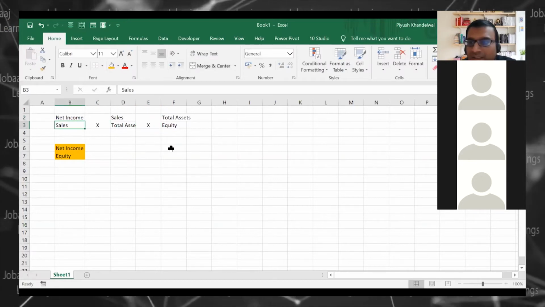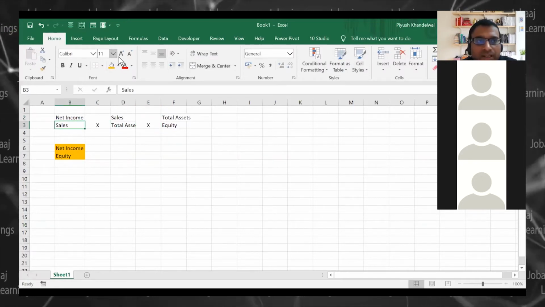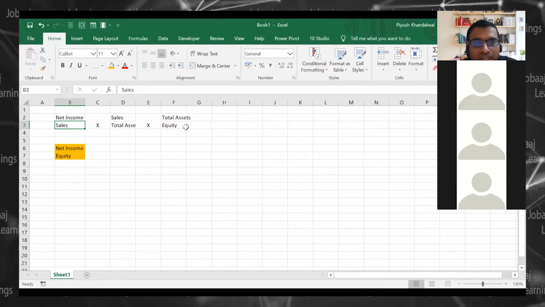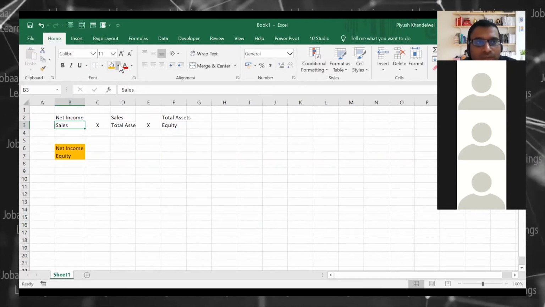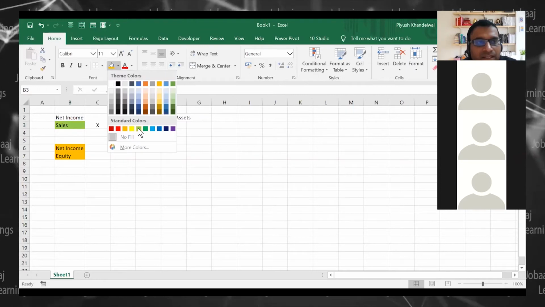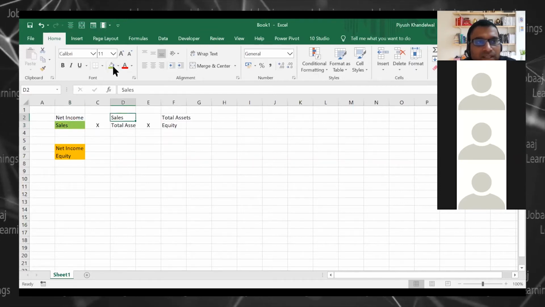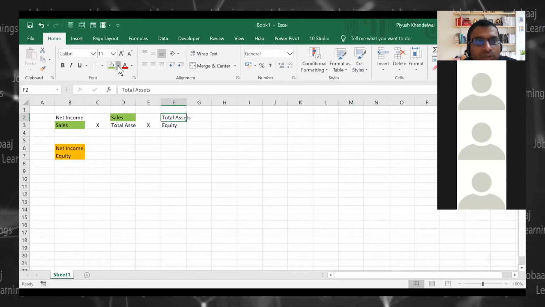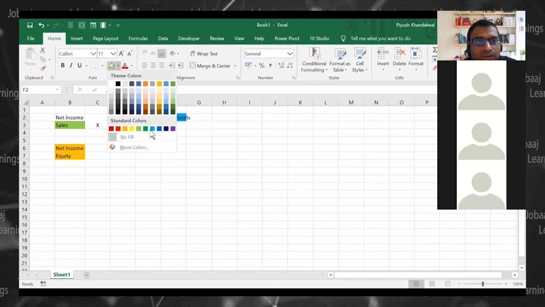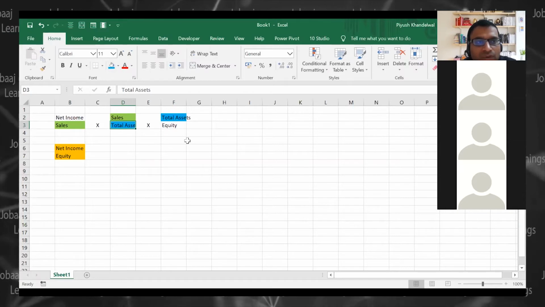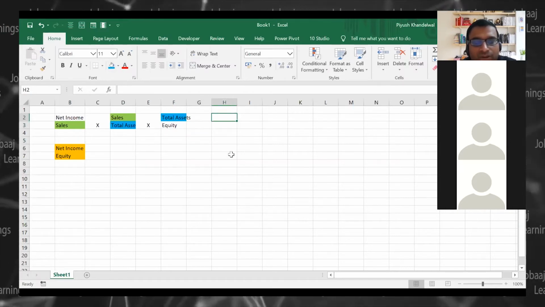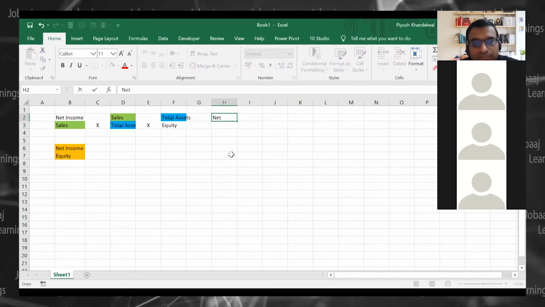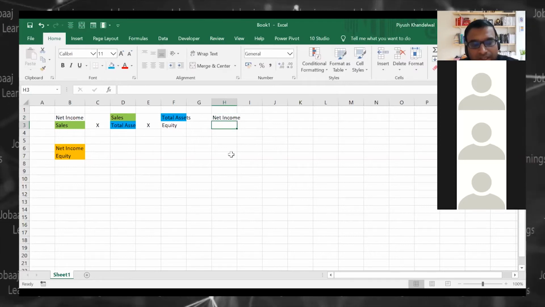How will it happen? We will not go to numbers again. Conceptually, you see, if you multiply one such equation, what will happen? Sales will get knocked off with sales, right? Total assets will get knocked off with total assets. What will be left is your net income by equity.